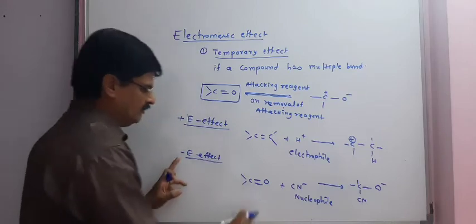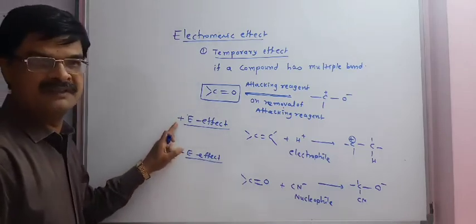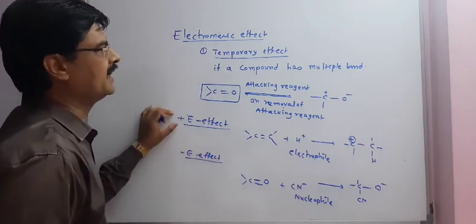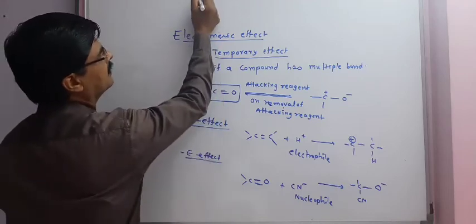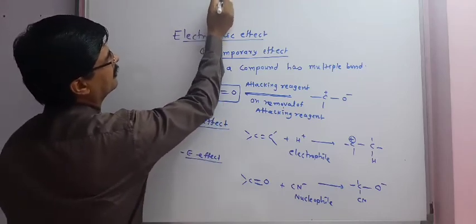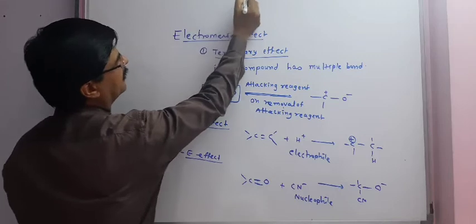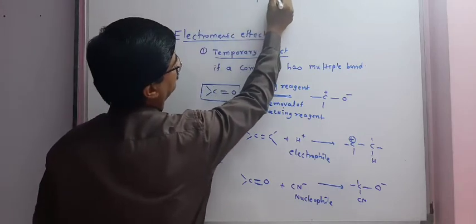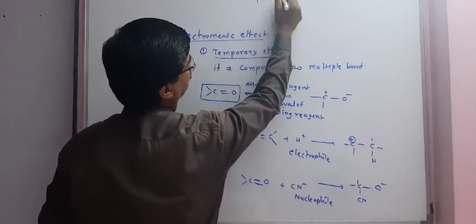So this is minus E effect and this is plus E effect. From this study we can see the difference between inductive effect and electromeric effect.